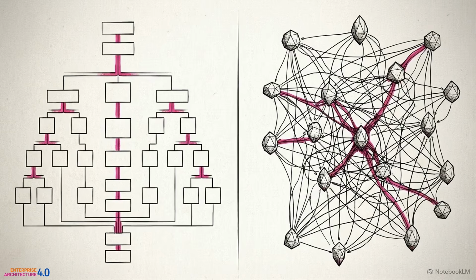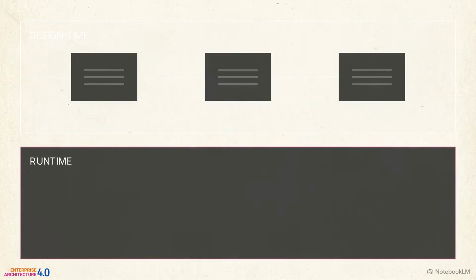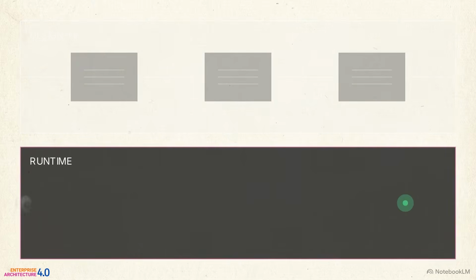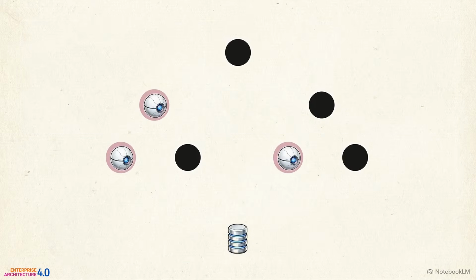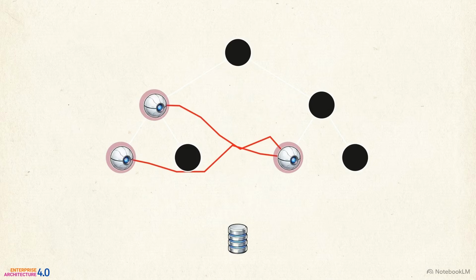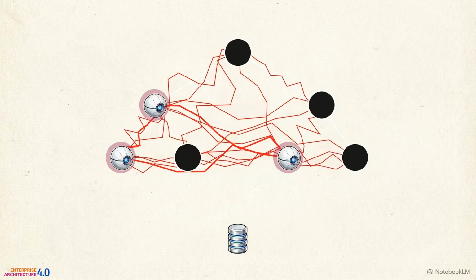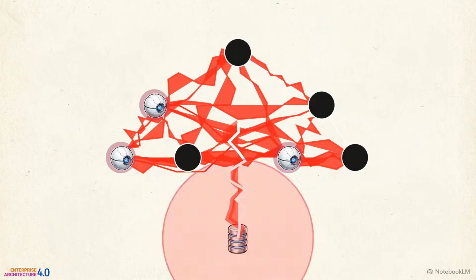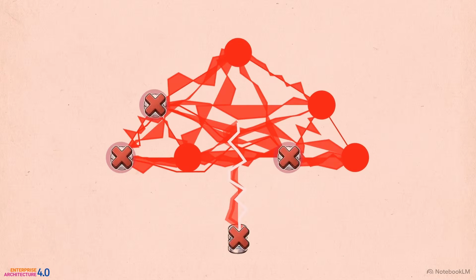Herein lies the architectural paradox of the modern enterprise. Procedural systems are governed at design time because their paths are fixed and knowable. Agentic systems choose their paths dynamically based on live context, meaning they must be governed at runtime. When you force an agentic system into a standard flowchart, the logic breaks down. Individual agents might function perfectly, but interacting with other systems causes emergence and cascades. Unprogrammed actions propagate, triggering secondary impacts and out-of-bounds database requests.